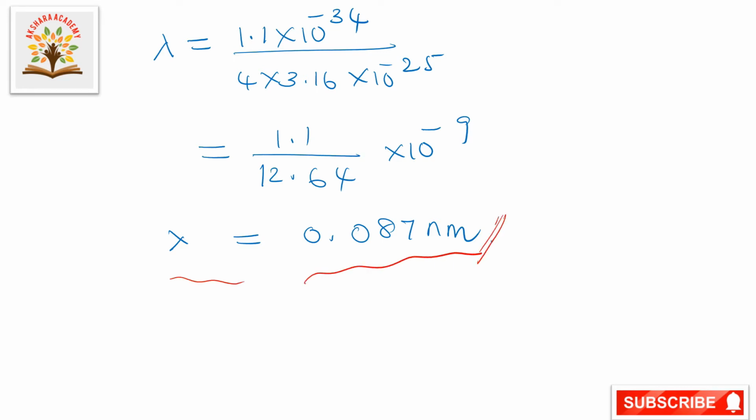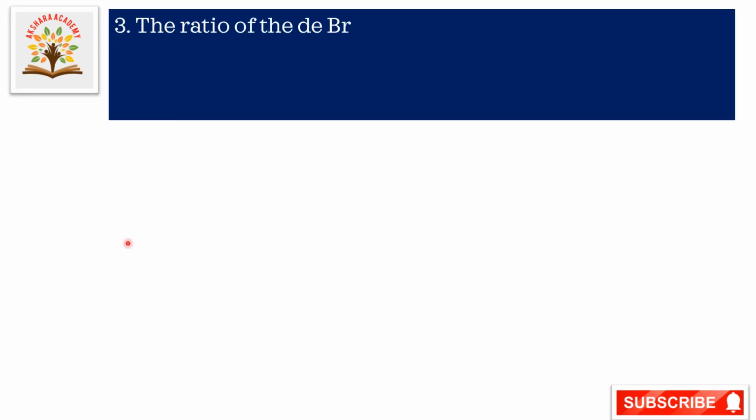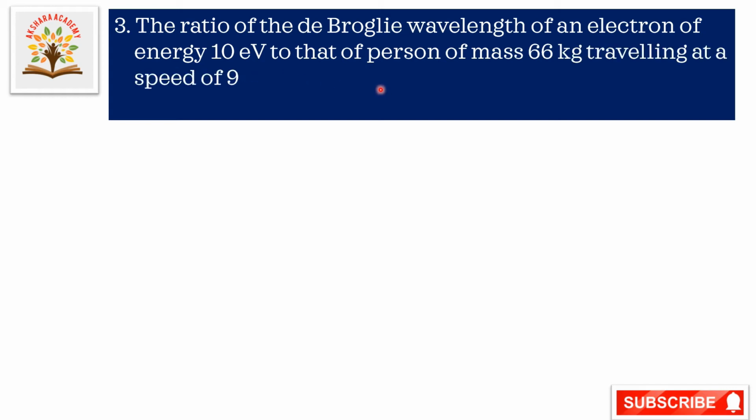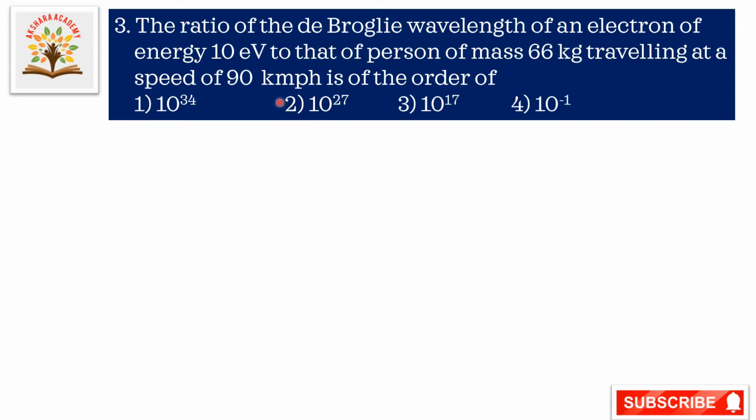Okay, next we will go to the next question. In this question, the ratio of the de Broglie wavelength of an electron with energy they given as 10 electron volts, and the mass of the person they given as 66 kilograms, and speed they given as 90 kilometers per hour. Now let us go to the solution.